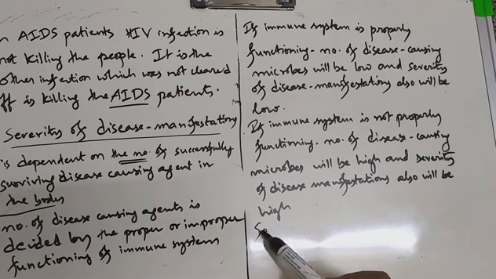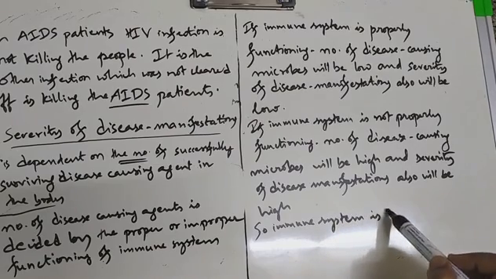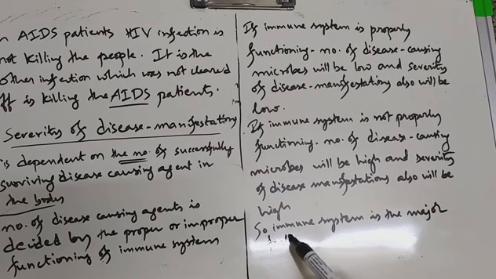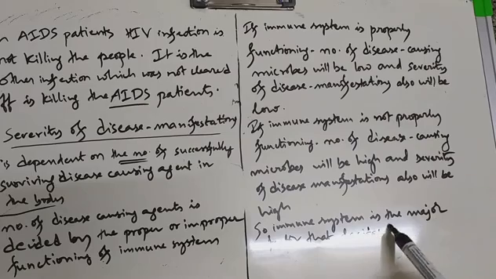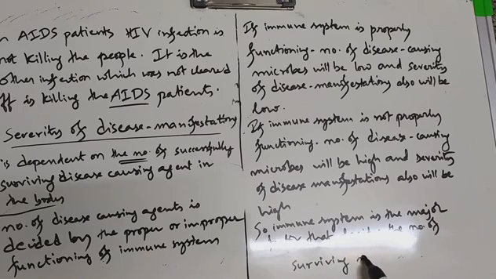So, the immune system is the major factor that decides the number of surviving microbes in the body, which in turn decides the severity of disease manifestations. So in the next class, let us discuss the principles of treatment.